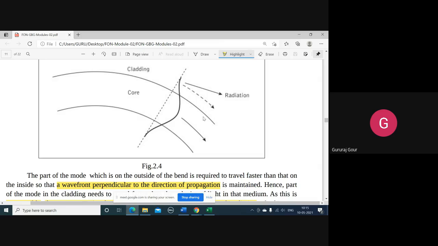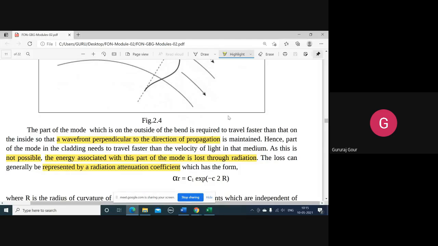Practically that is not possible, and the amount of light that would cross the velocity of light is lost, that is, radiated. Are you understanding this? So this is the kind of radiation happening because the light velocity automatically gets faster at the bend or curvature of the fiber. It would be more than the velocity of light, but practically it cannot achieve it, ultimately resulting in the loss of that amount of light. That's what he is telling here.